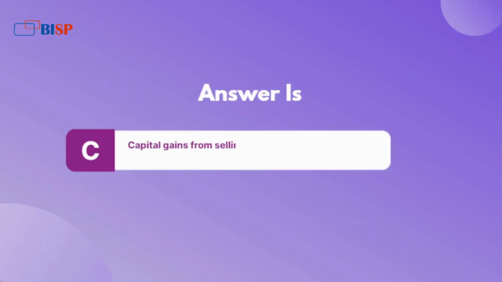Answer is C. Capital gains from selling the bond in the secondary market.